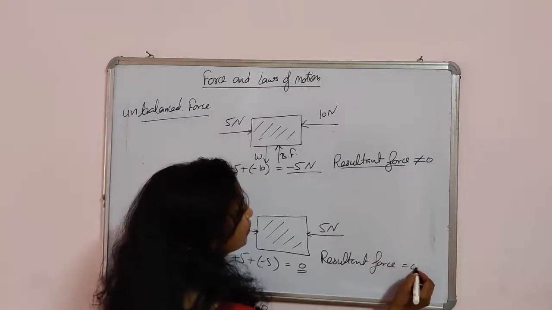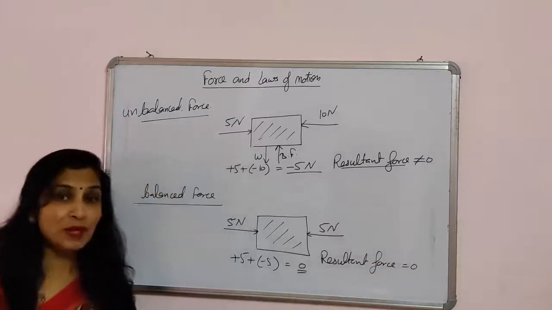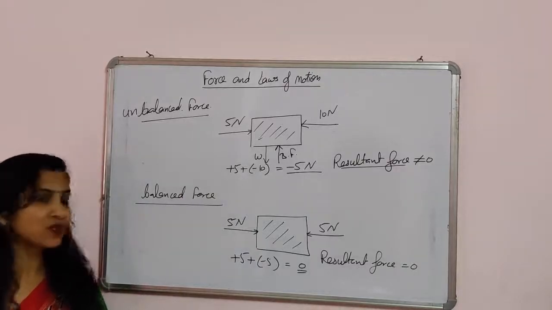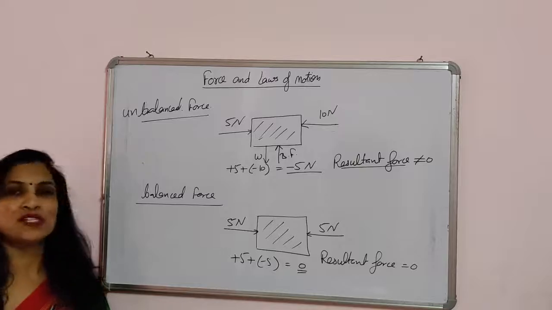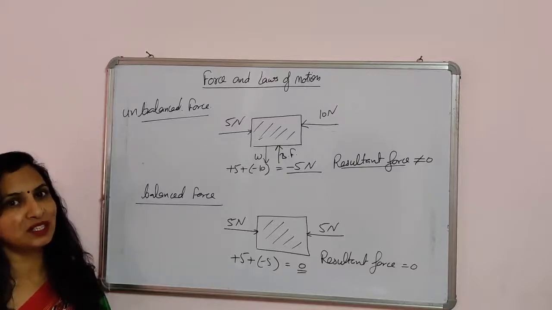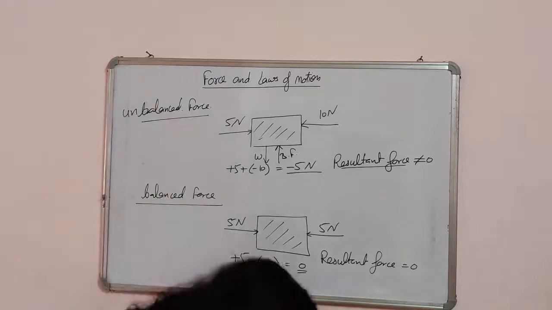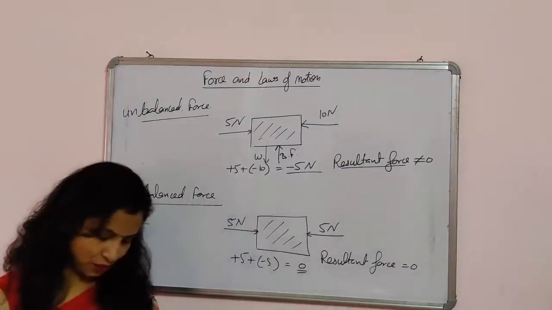Resultant force equal to 0. So the sum of all the forces acting on a body is 0, then we will say that it is a balanced force. And since force is a vector quantity, we always represent the force with its sign, either positive or negative. So this is about the balanced and unbalanced force.